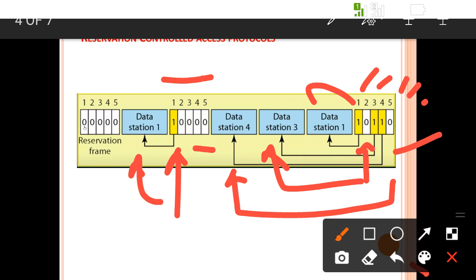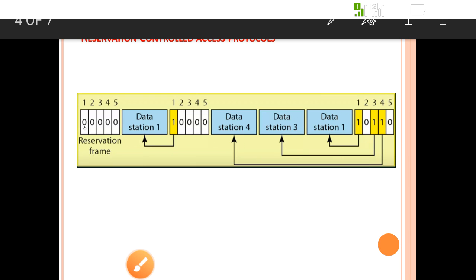The others are writing 0, meaning they do not want to transmit data, meaning they have not booked the reservation. After the next time slot, all the stations have written 0, meaning they do not want to transmit the data. This is nothing but the reservation control protocol.